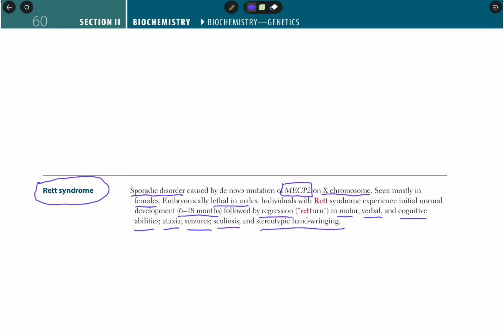So it is Rett syndrome, due to a mutation on the X chromosome in gene MECP2. So we have discussed Rett syndrome.